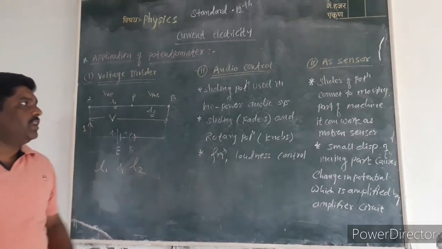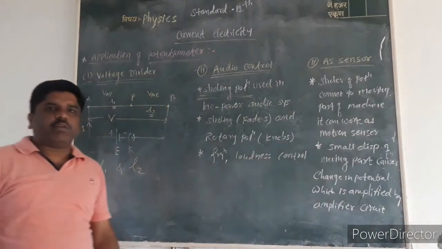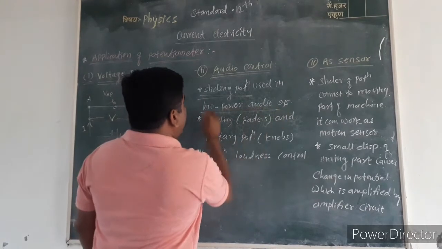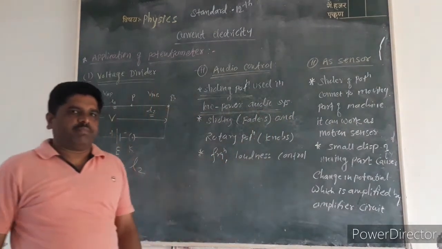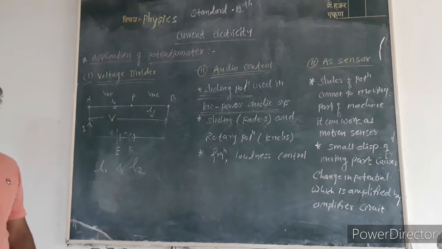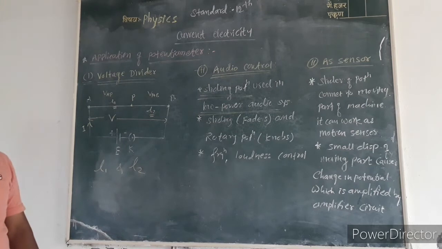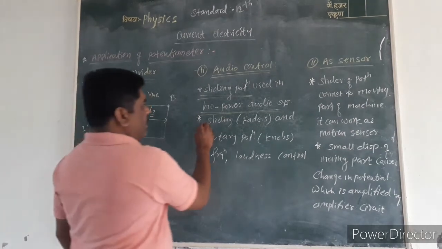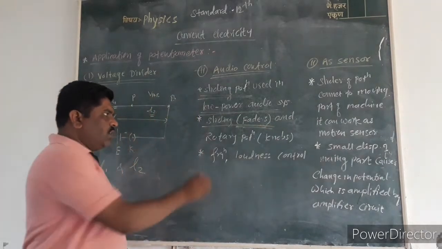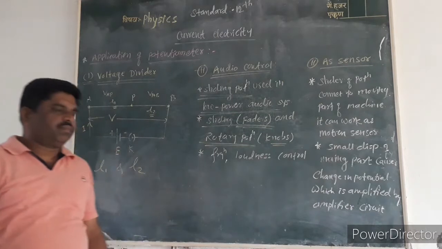The sliding potentiometer is used in low power audio systems. Sliding potentiometers are also called faders, and rotary potentiometers are called knobs.